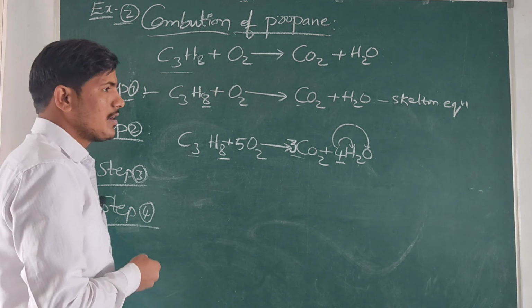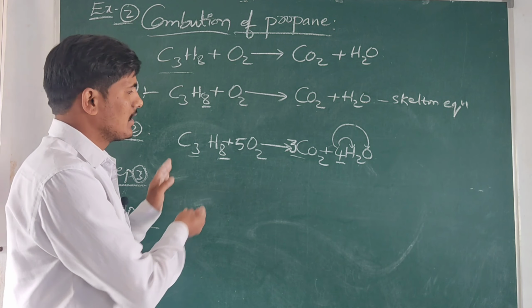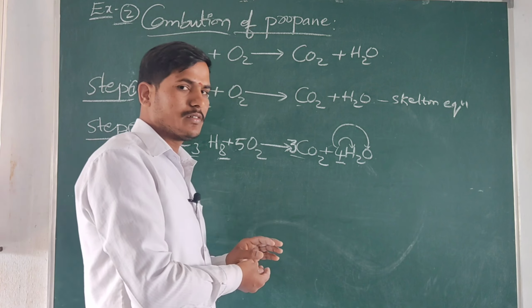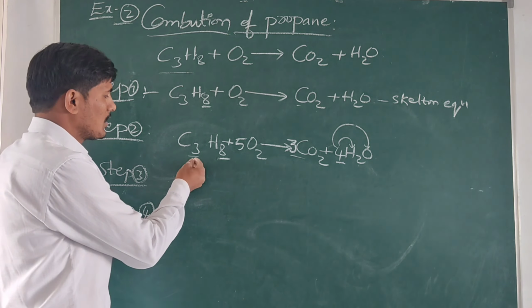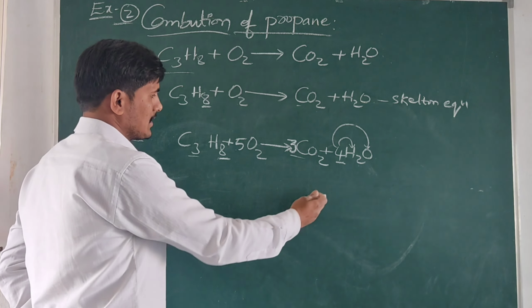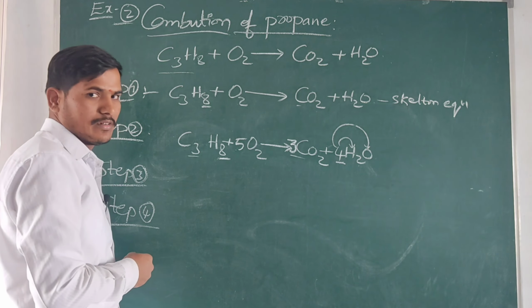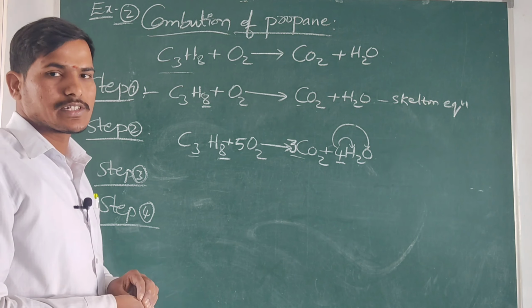Here observe how many atoms are present on the left side of the equation and how many atoms are present on the right side of the equation. The total number of atoms present on the left side and the total number present on the right side are equal. So this equation is balanced according to the law of conservation of mass.